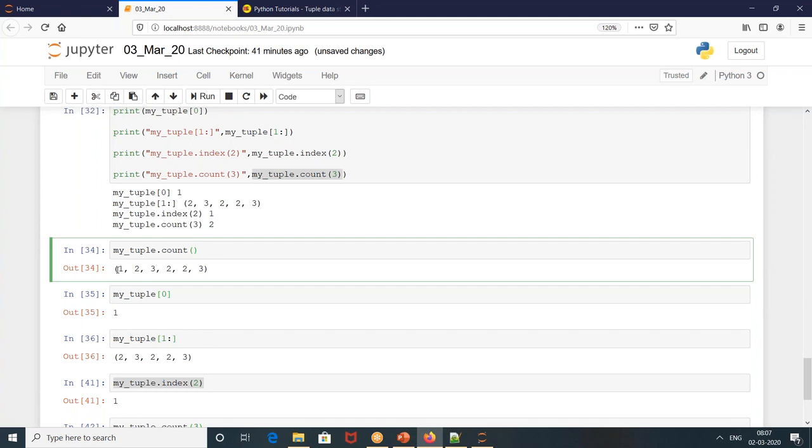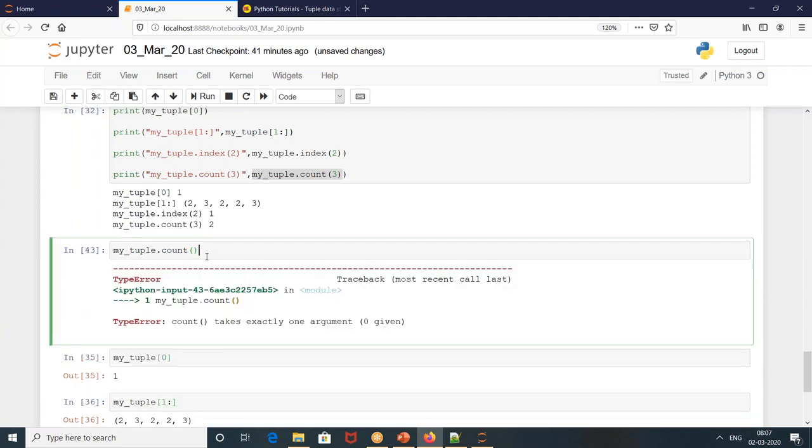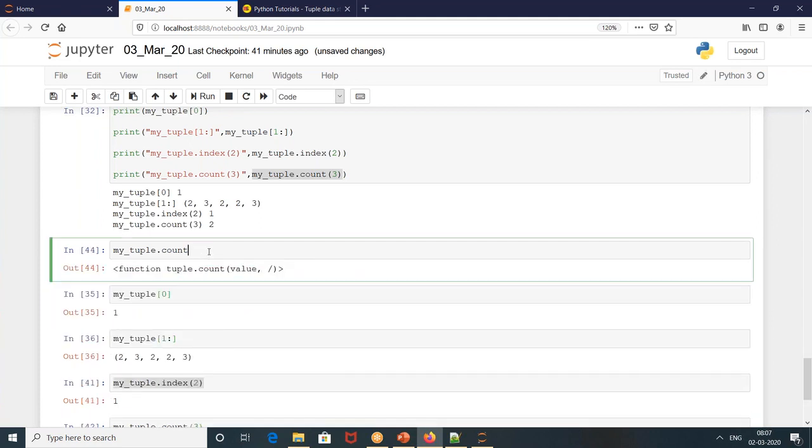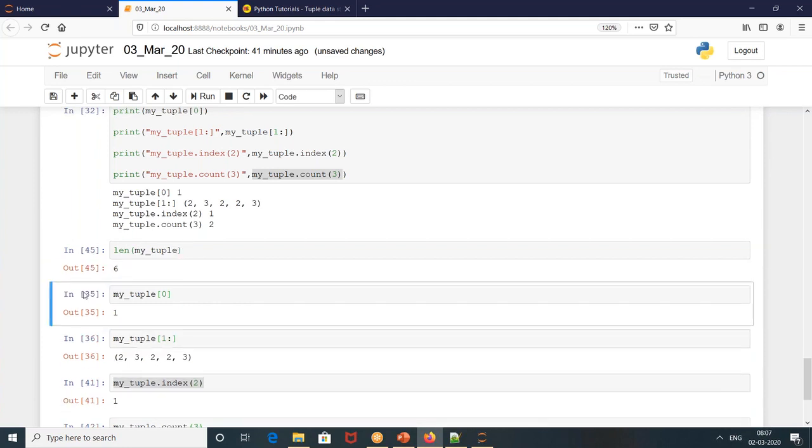Let's see. You got the answer: the length of it. What is the difference between index and count?